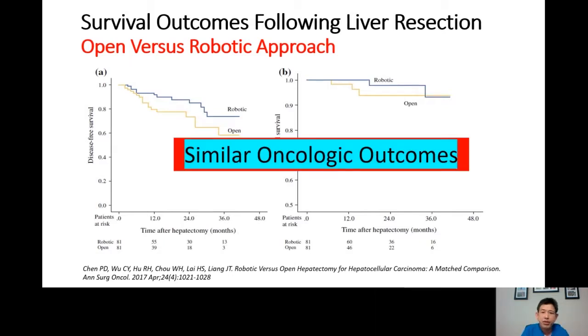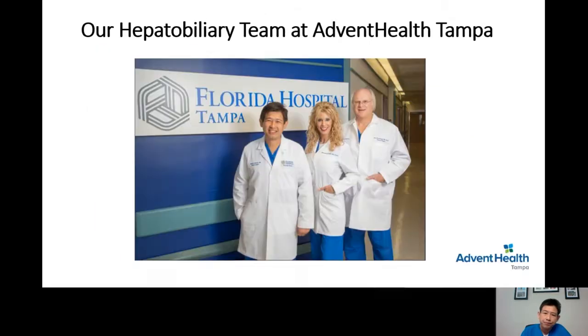I've heard from patients that they have a lot of concern that if the operation is done robotically, the tumor will recur much earlier, the surgeon will miss the tumor, and the cutting of the tumor is not as clean. Obviously, all of those are not true according to the scientific data.